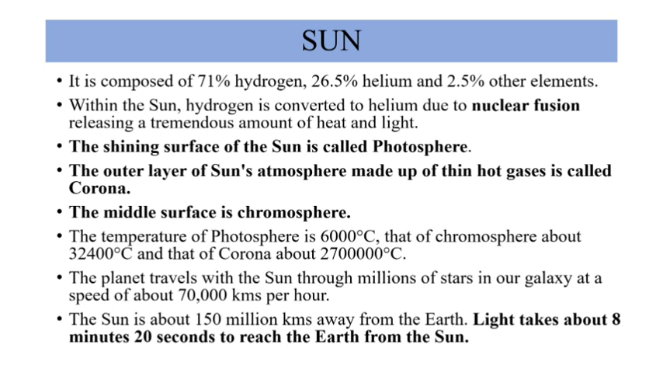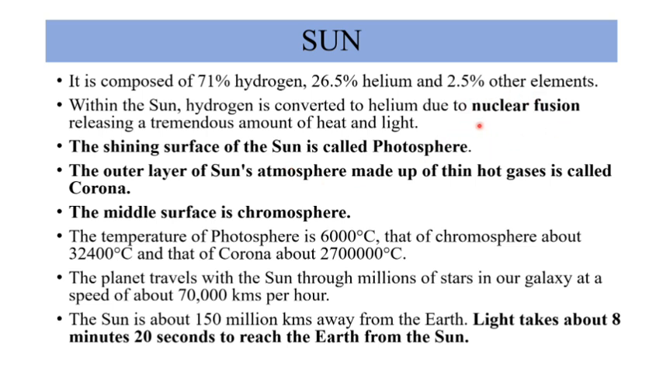The moment I say solar system, we remember the head of the family, that is the sun. Looking into its composition, it is 71% hydrogen, 26% helium, and minor elements are also present. The main reason for the enormous amount of heat and light coming out of the sun is this nuclear fusion reaction.